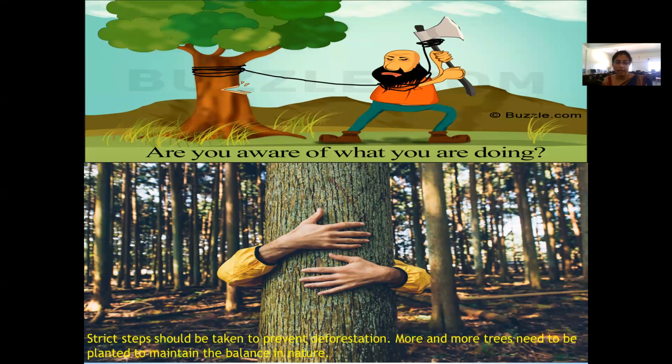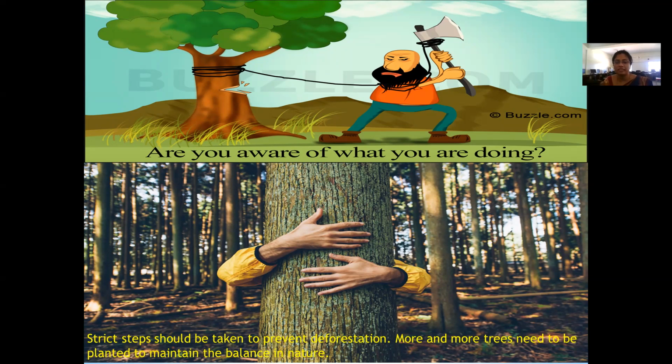And strict action should be taken to prevent deforestation, right? We should protect our forests, we should protect our trees, not just forest trees but the trees in and around us. Already we have fewer trees, so we need to first do plantation, afforestation, and more planting of trees, plus the trees which we have, we should make sure that we do not cut them.